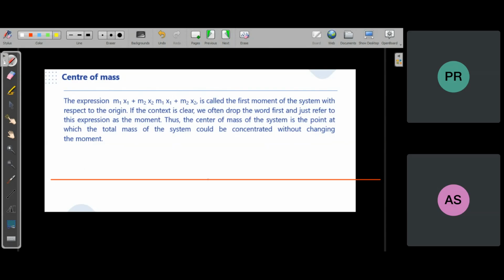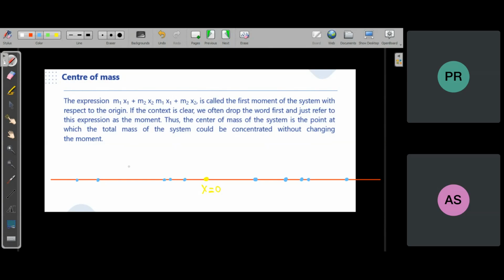Here is the origin, let's call it x equal to 0. Then there are different particles located on the x-axis, with x coordinates x1, x2, x3, x4, x5, x6, x7, and so on.